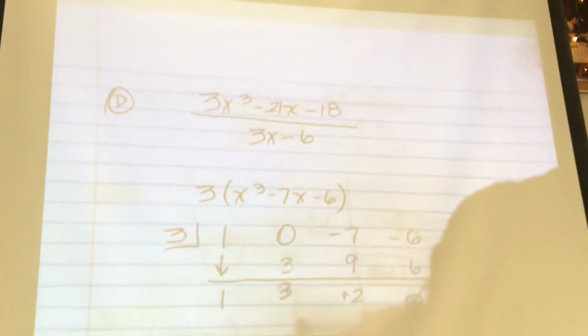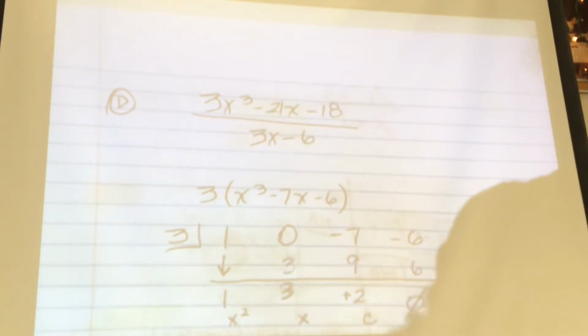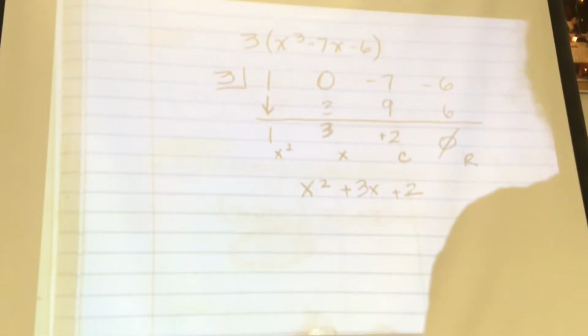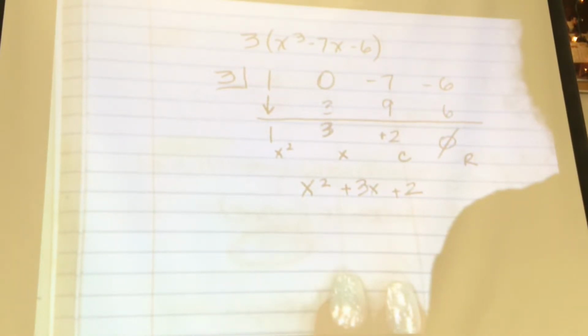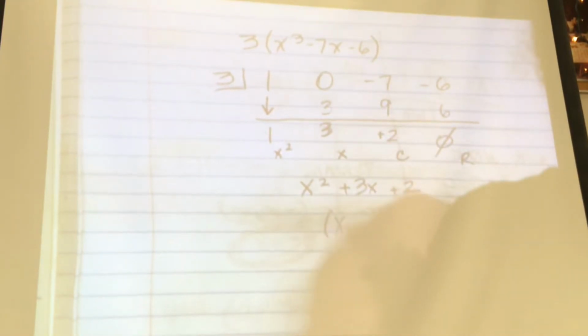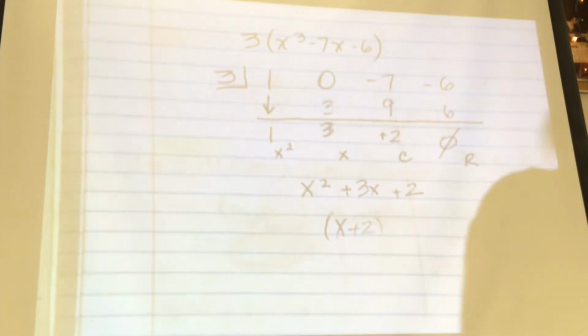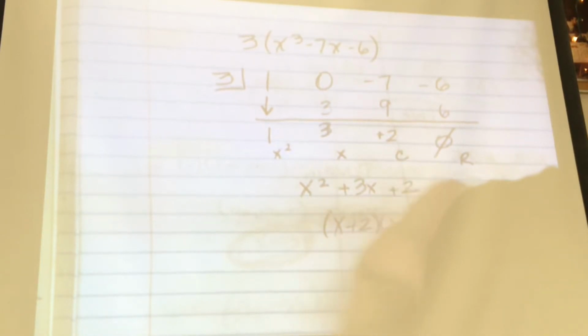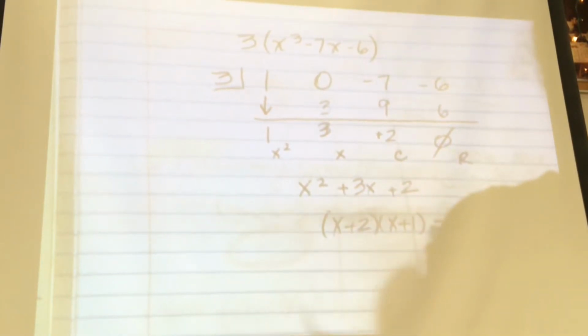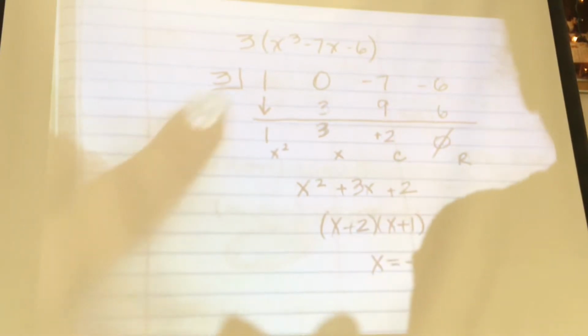This is your constant. This is your x. This is your x squared. Let's go. What is x squared plus 3x plus 2? How do you factor that? Josh, help me out. What multiplies to 2 and adds to 3? X plus 2, x plus 1. Set these each equal to 0, and what do you get? X equals? -2, -1. And what's the one that we already found?